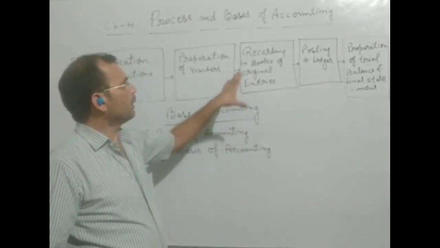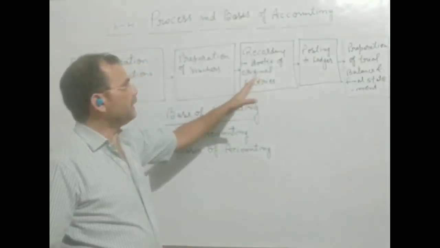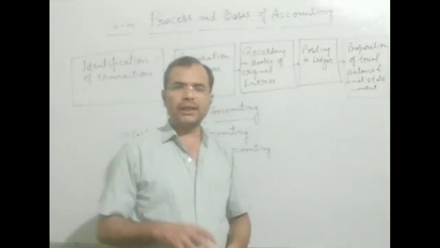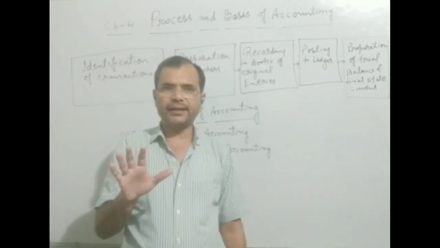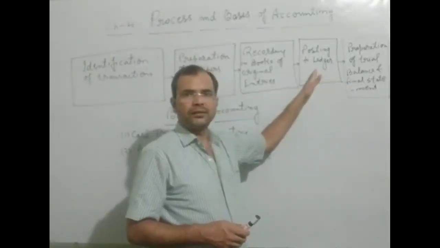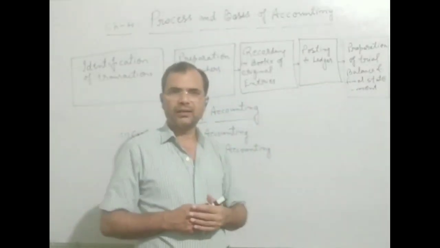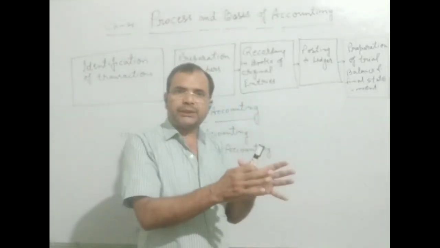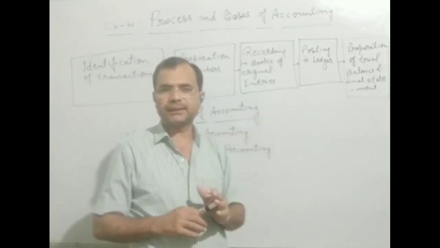After recording in the journal, at that time we classify all the journal entries into the ledger. It means the transactions of the same nature will be written down at one place.